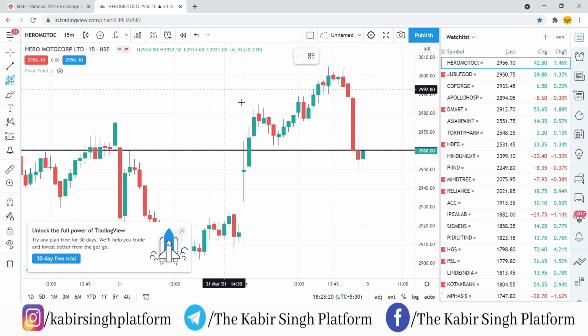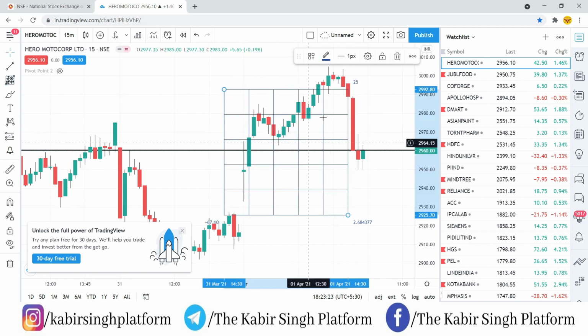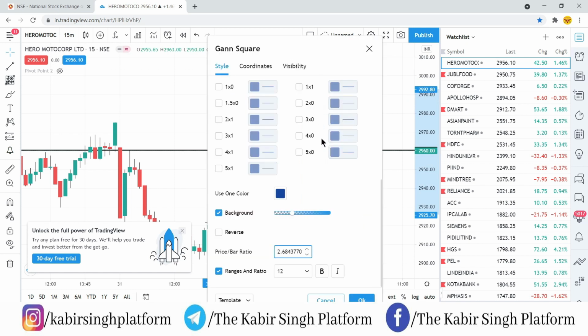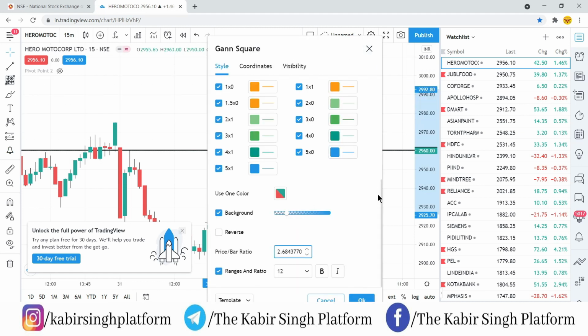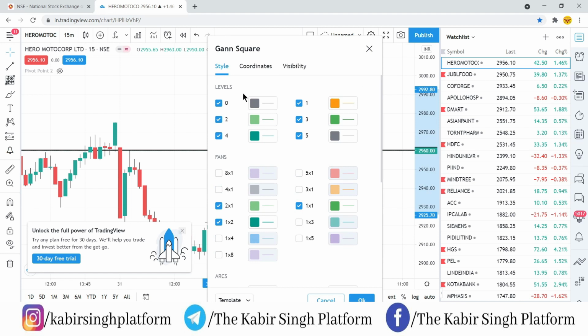Now if you could see, Gann Square looks something like this. I have made a few changes, because of which it looks a little different for me. You have to make those changes so that your Gann Square also looks like this. I'll tell you quickly how I did this. By default it will be something like this when you initially apply a Gann Square. So I went to the settings, and there you have to untick all the options. Just the levels are what I require. These 5 we will keep, and all others we will remove from our Gann Square.